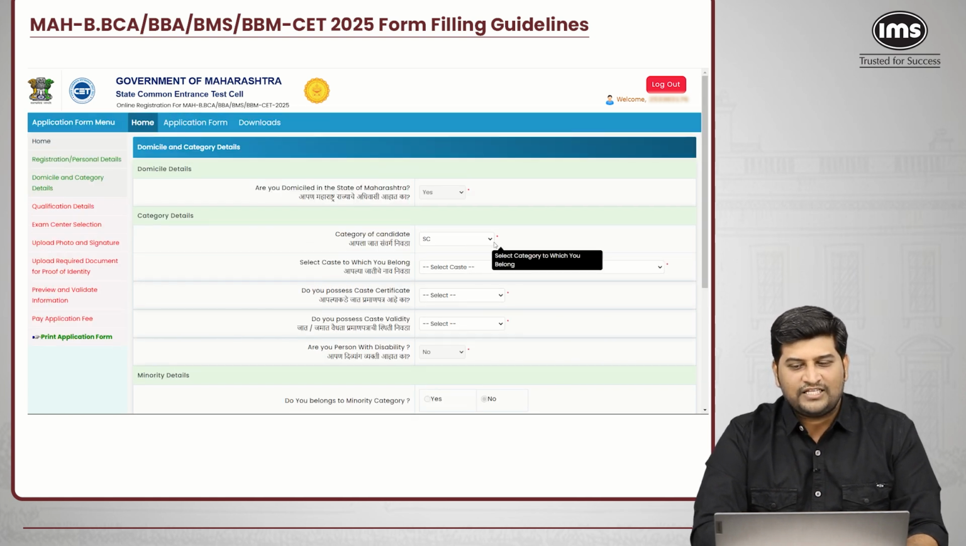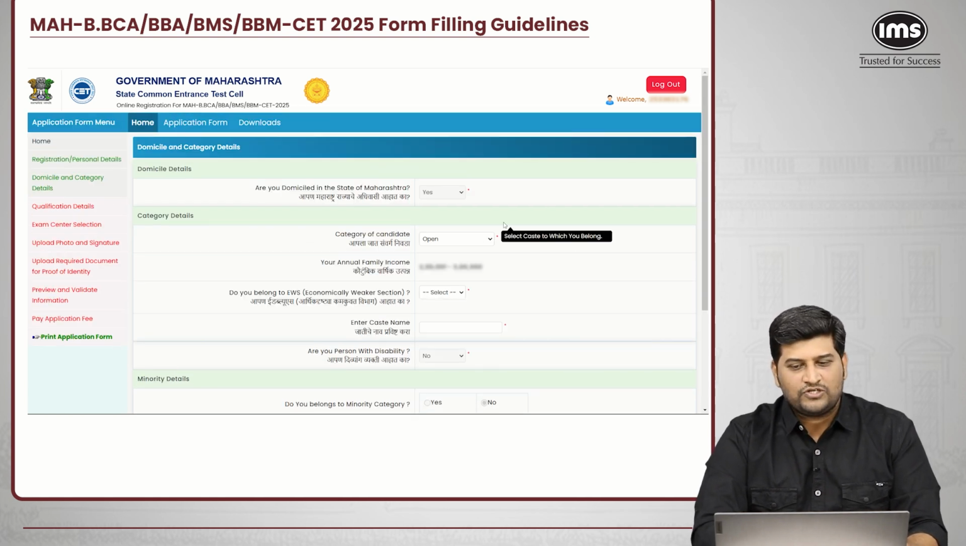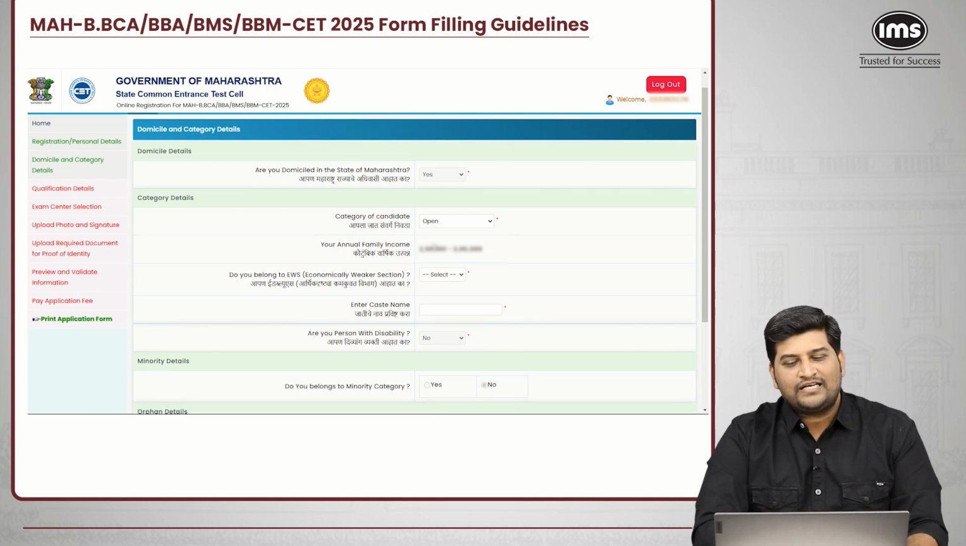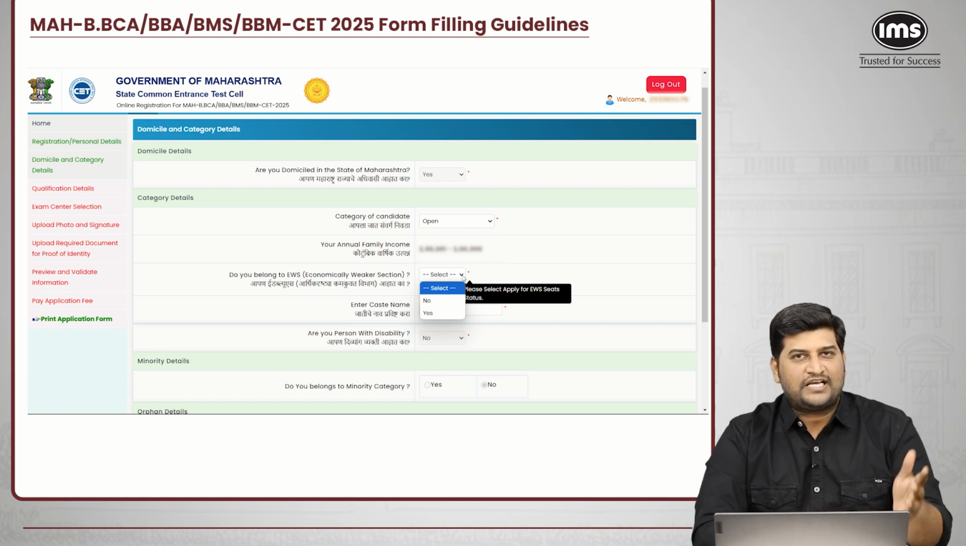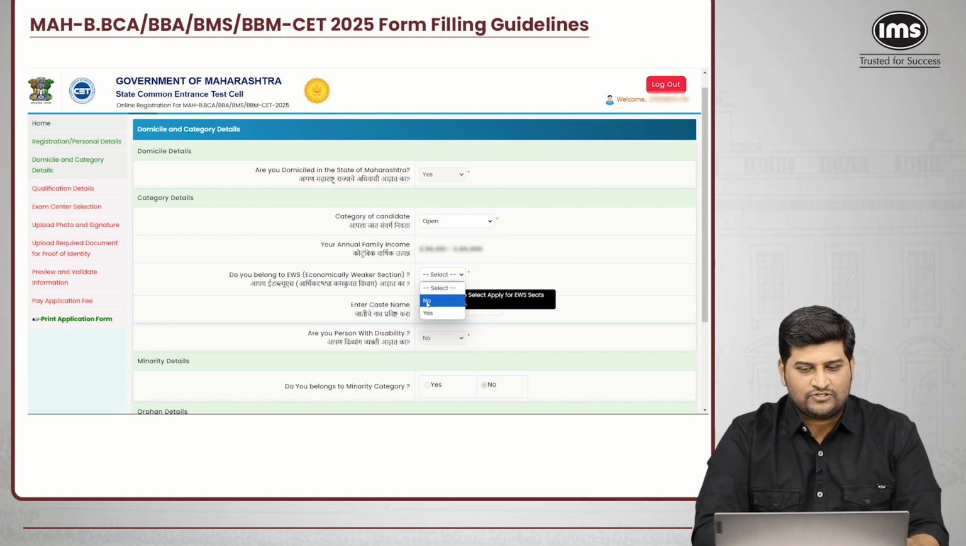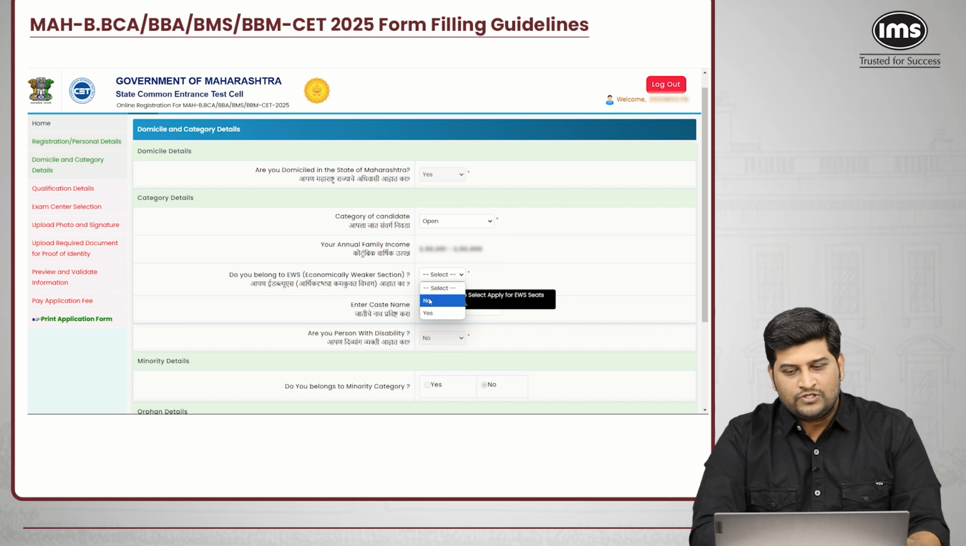So I'll select the open category because we belong to the open category. Once you click on the open category, your annual income will get reflected. If you belong to the EWS section, you will select yes. If it is no, you will select no. So I'm selecting no here. If you belong to EWS, you will select yes.